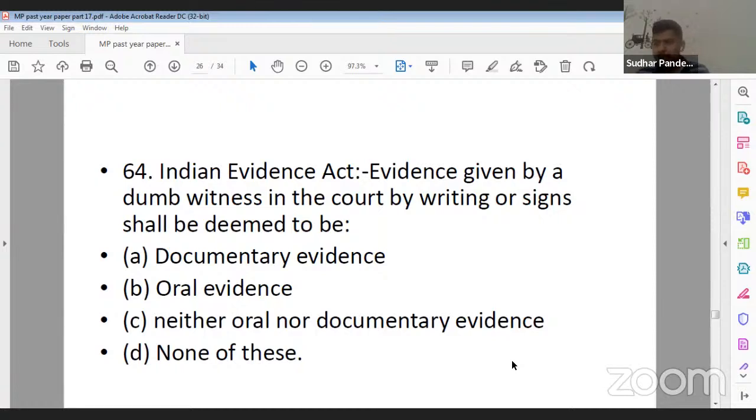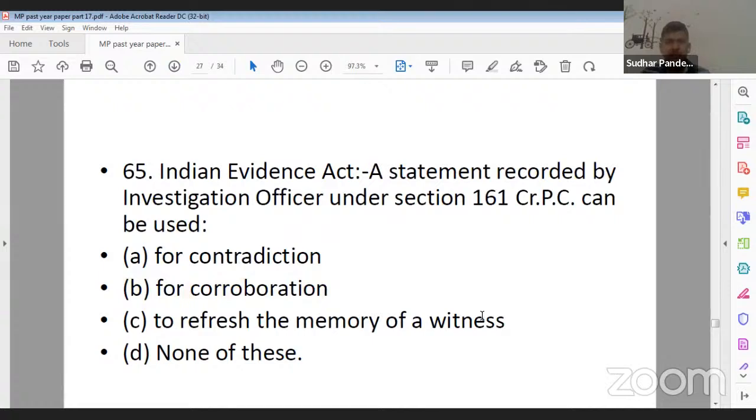If you have followed section 119 of the Indian Evidence Act, its correct answer should be B, that is, oral evidence. Yes, Avi Singh ji, you are correct. It will be considered as oral evidence. Vinny ji, you are also correct. Next question, question number 65.